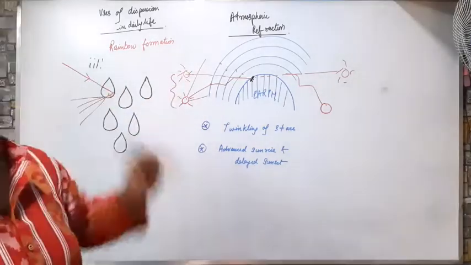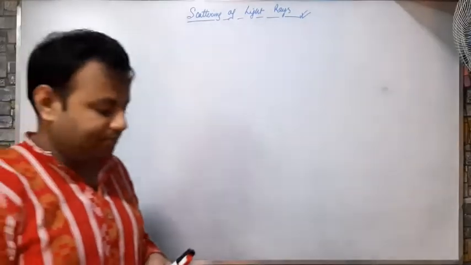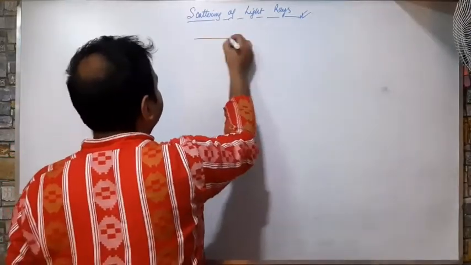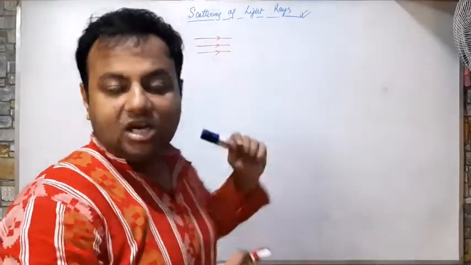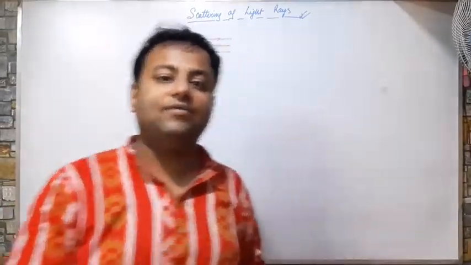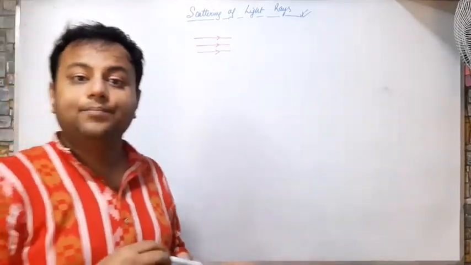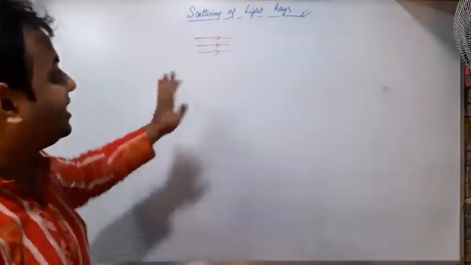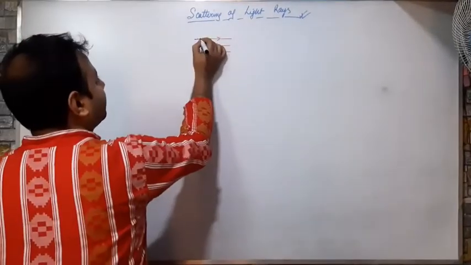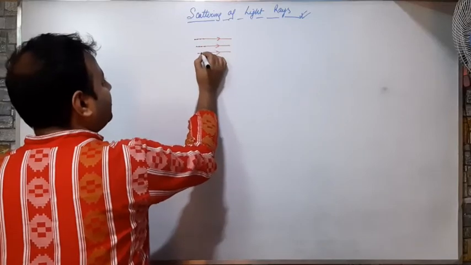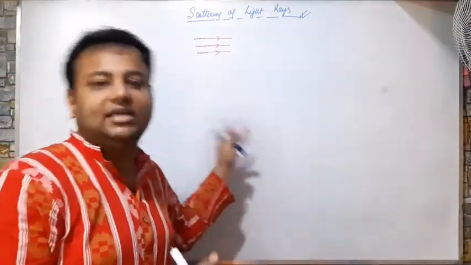Next, the last topic of the chapter, that is scattering of light rays. When the light travels, I told you in the beginning of this class that light travels as a stream of massless particles called photons. Basically, light rays have certain particles in them. Those particles may not be visible to us, but they are there.